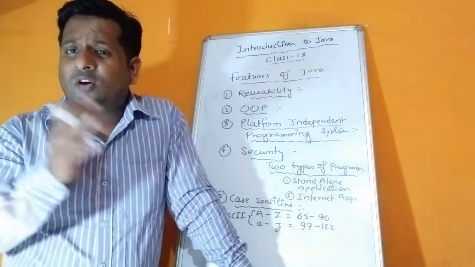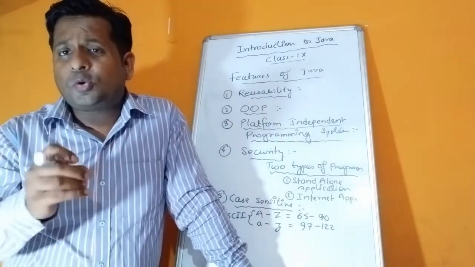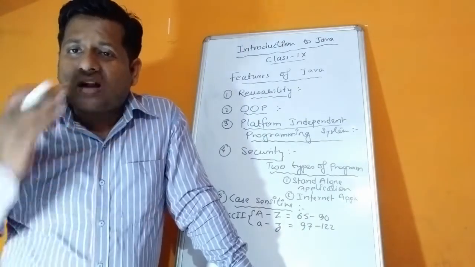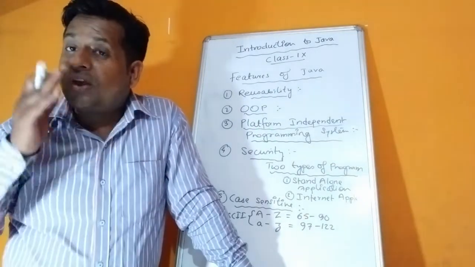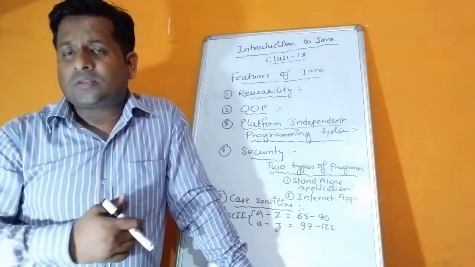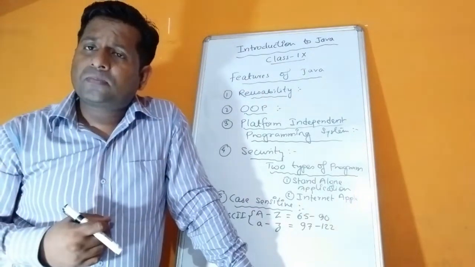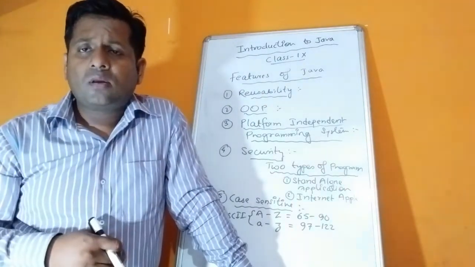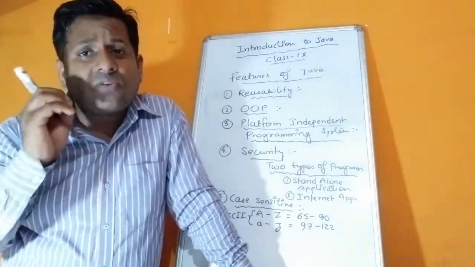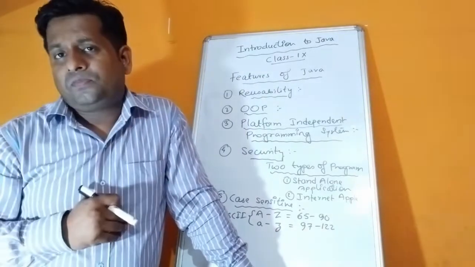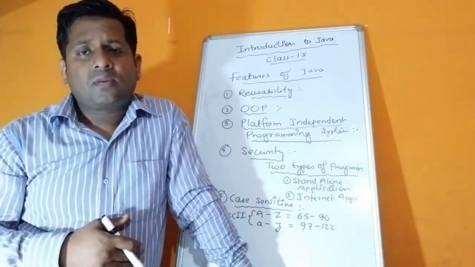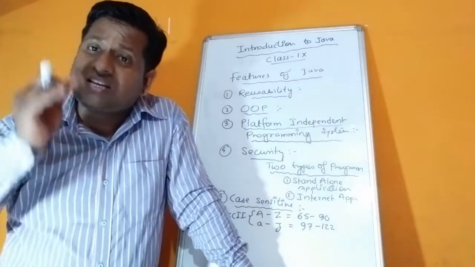Just imagine how much brain he has used. If you go through the biography or history of James Gosling, you'll come to know that only while drinking a cup of tea he made one language. Just imagine. And that language we need to study now. We can use that language for various purposes, not only for education, but for creating software and making careers in the future. In today's time, each and every thing is automatic, tech savvy. We are tech savvy persons. We are in a technological era, and in this, Java is the most important, most attractive, most unique, easiest and simplest programming language.